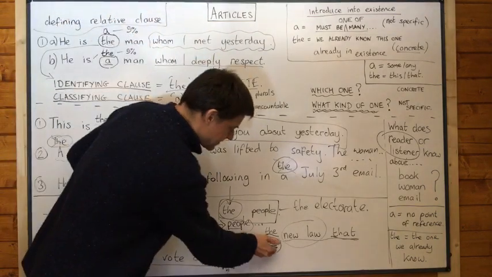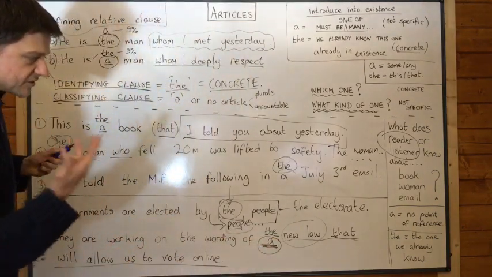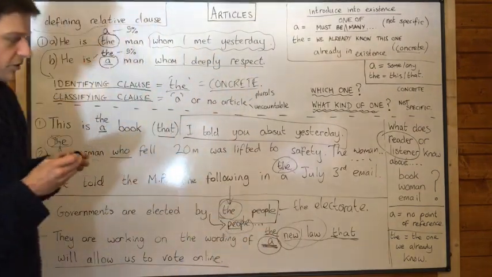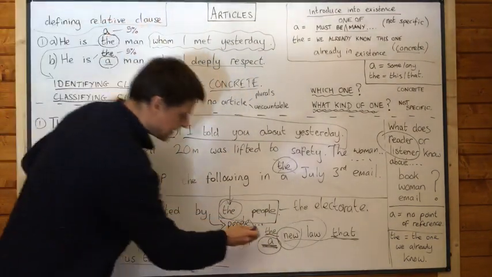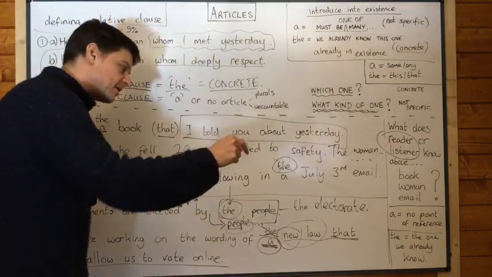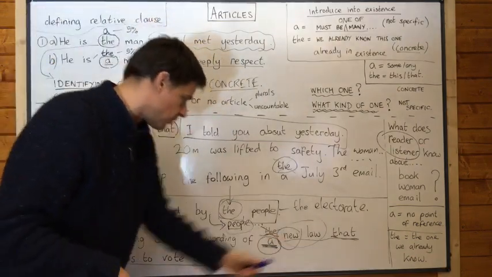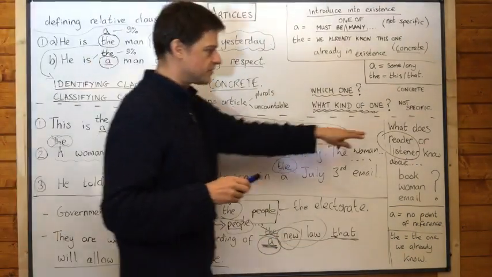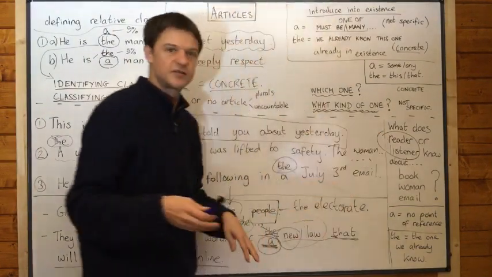And so the speaker certainly often would use an a here. The clue is in new, really. It's a new law, and so it ought not to be the. If you use the, then you're assuming that that person has already heard about the new law that will allow people to vote online. So it's all about the assumption of what the reader or listener knows.